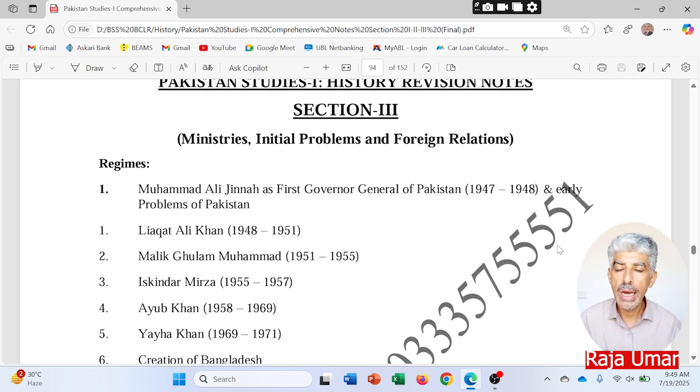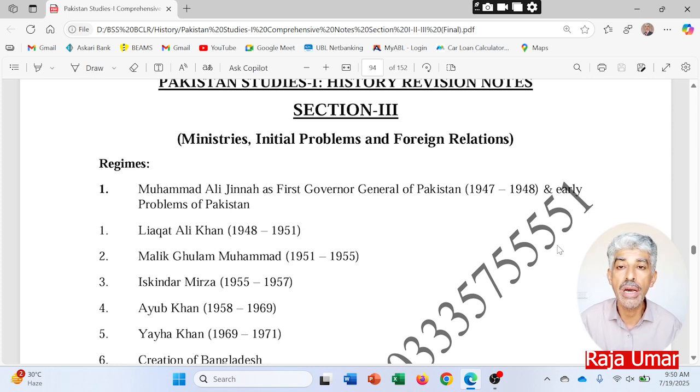During his ministry comes the role of the second Governor General, Khwaja Nazimuddin, which will be discussed there. Then the third Governor General, Ghulam Muhammad, from 1951 to 1955: how he ruled Pakistan, how the governments went during that phase, and who were the prime ministers who served Pakistan at that time.